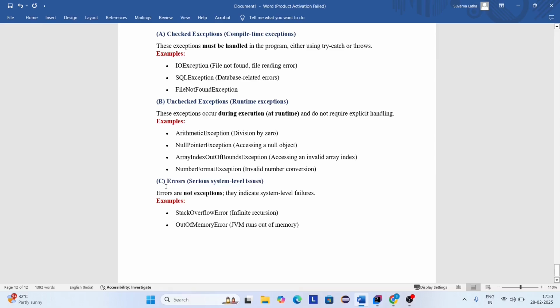And the last one is errors. Errors are not exceptions; they indicate system level failures. Here you can see examples of errors: stack overflow error, out of memory error, and so on.